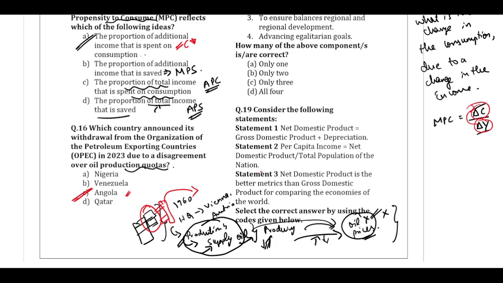And few of the other countries which left the OPEC previously are Qatar. Qatar left OPEC in 2019. Indonesia left a little before that. Ecuador left a little before that. So in the past, what has happened? Few of the countries have left OPEC and joined OPEC. In the recent past, Qatar, Indonesia, and very recently Angola have left the OPEC grouping.